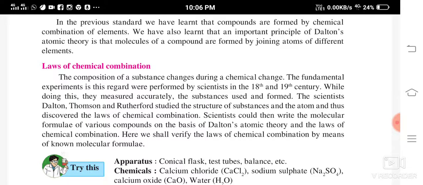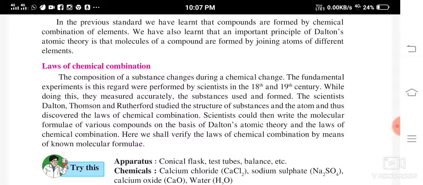Now see, the composition of a substance is going to change during a chemical reaction, isn't it? Yes, the composition of a substance is going to change. We have seen hydrogen plus oxygen, H2 plus O2 will become H2O, right? So the composition has changed.